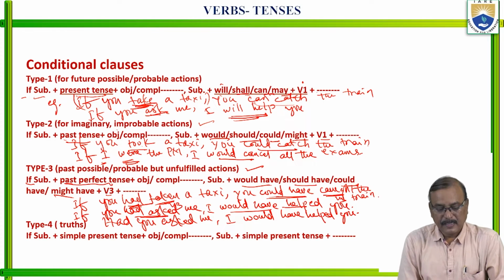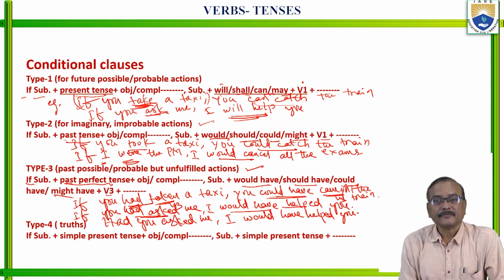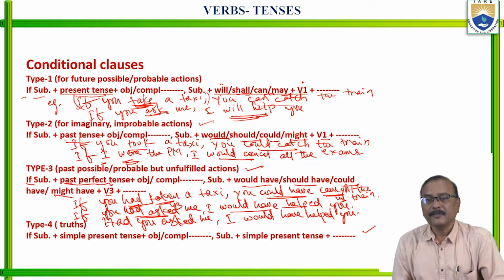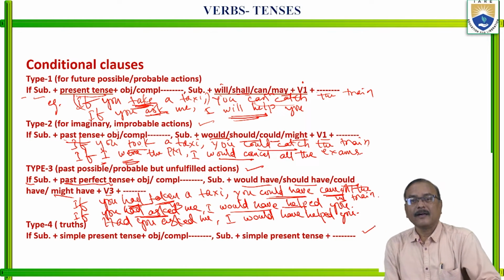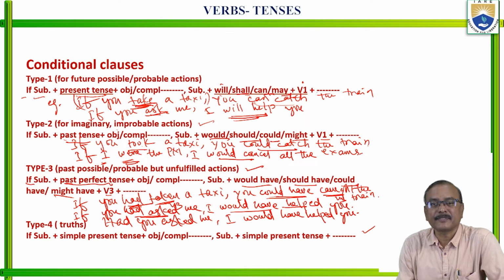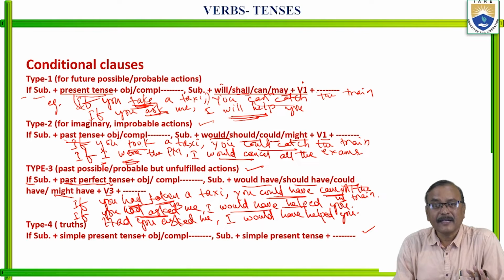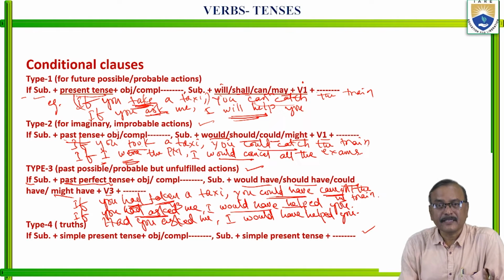Next, type 4. This is used only for truths, general truths, which never change. Is it clear?